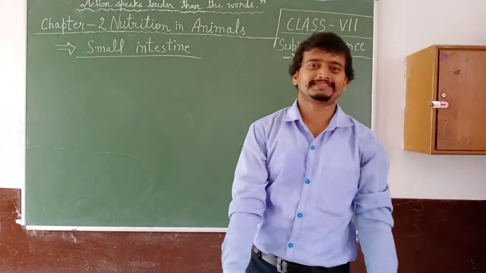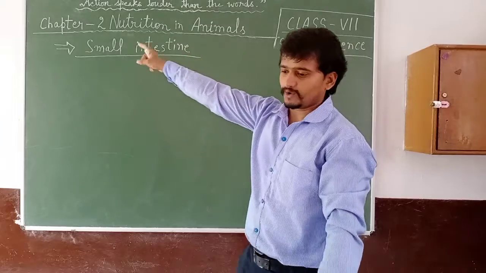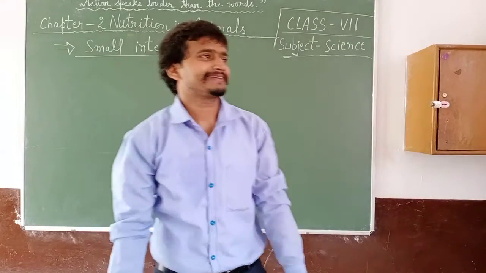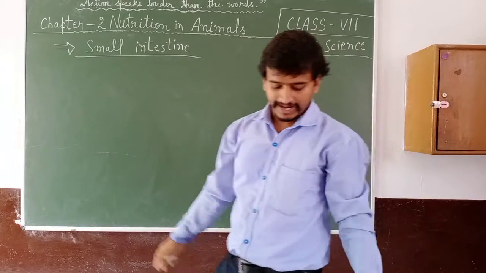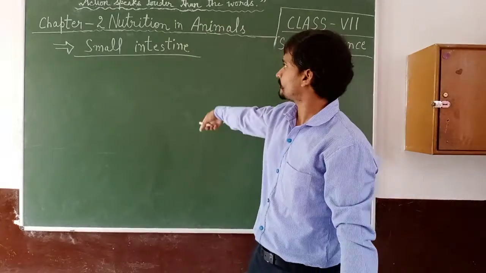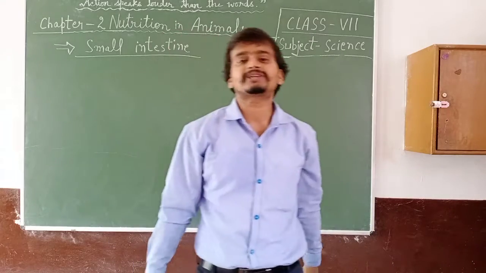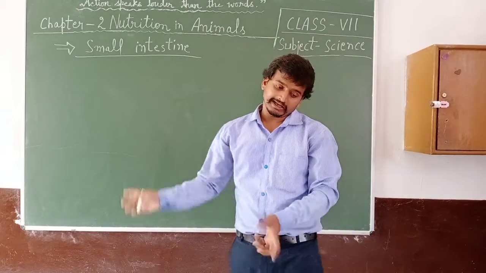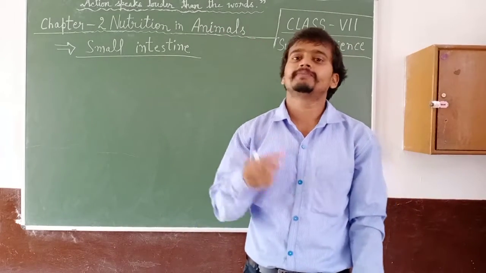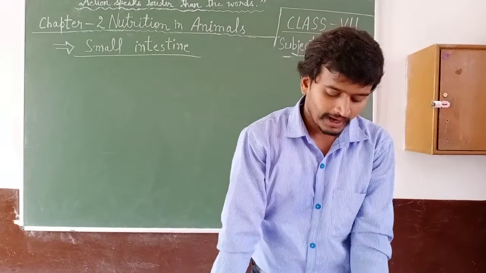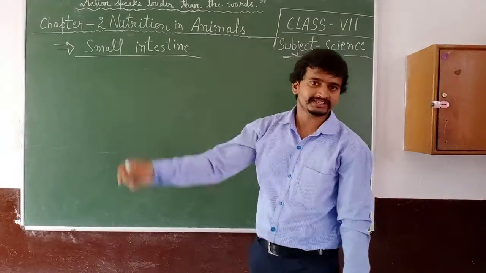Good morning, students. Today we will continue chapter number 2 of science, that is nutrition in animals. And today we will start from the next part, that is small intestine. Earlier we have discussed about the esophagus, that is known as food pipe. After that, stomach. The next, small intestine.